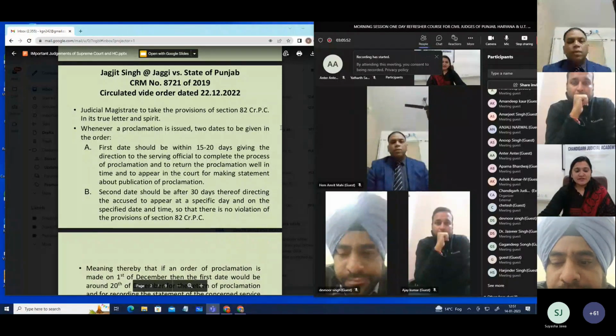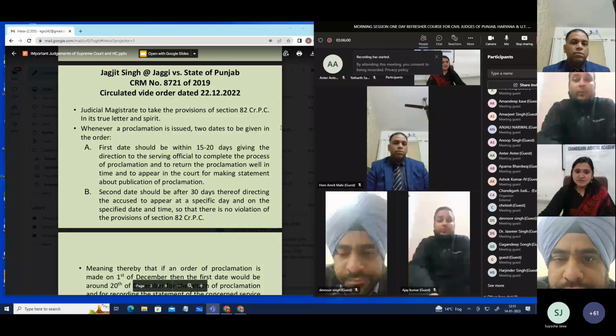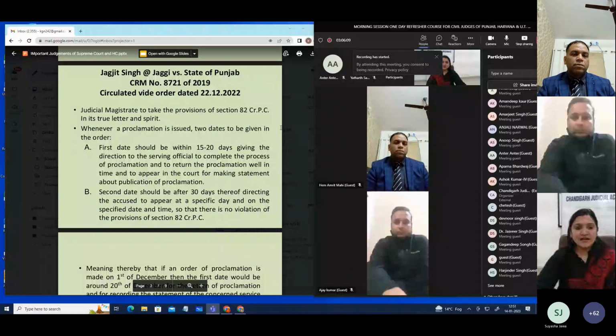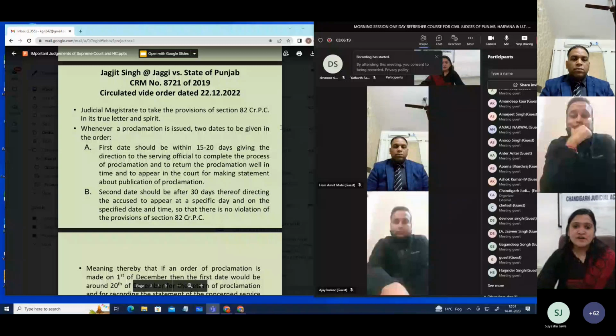Now, this is a very relevant judgment because in daily proceedings, we have seen that we have been passing orders under Section 82 CRPC. We are declaring the accused proclaimed offenders, proclaimed persons. So in this case, as you can see, the directions were that the judicial magistrates have to take this provision of Section 82 CRPC in its true letter and spirit. And thus, it was said that whenever a proclamation is issued, we have to provide 2 dates.